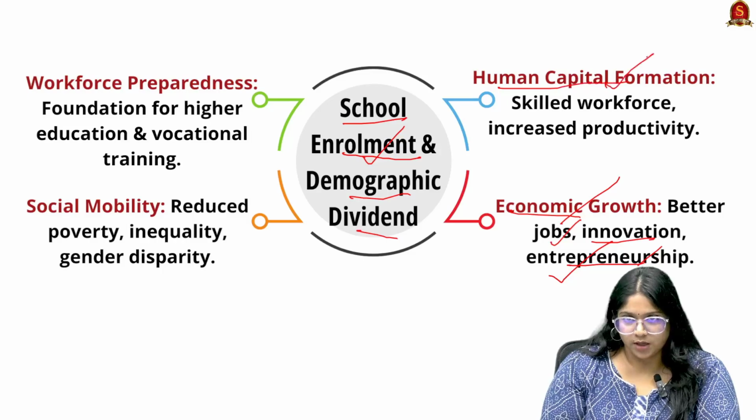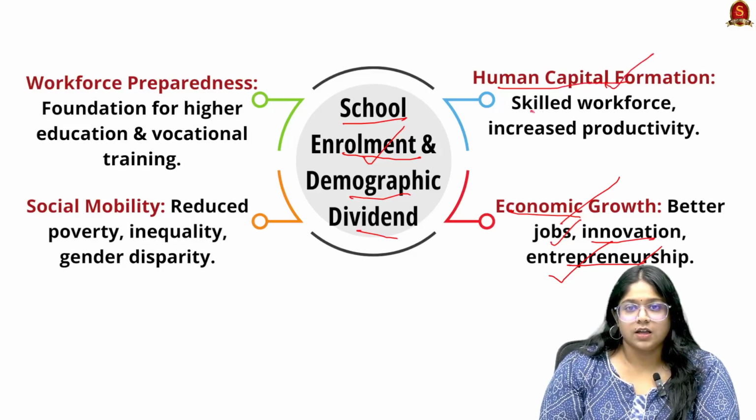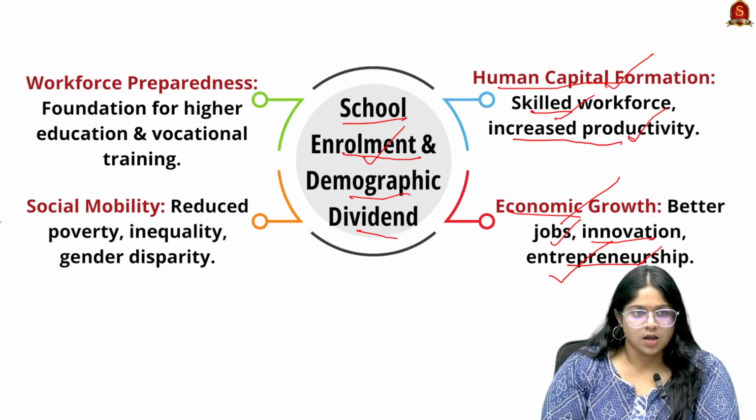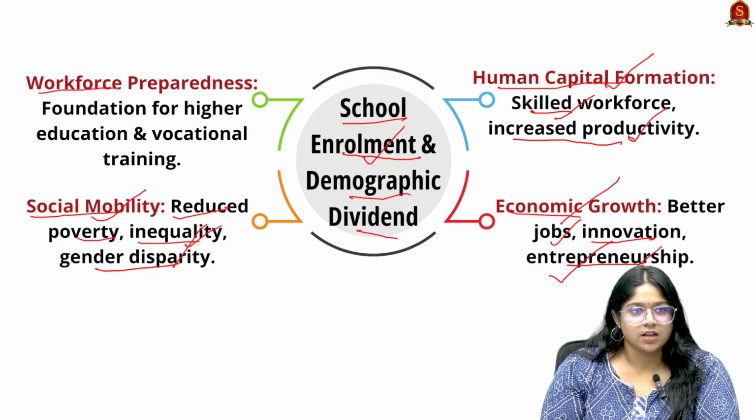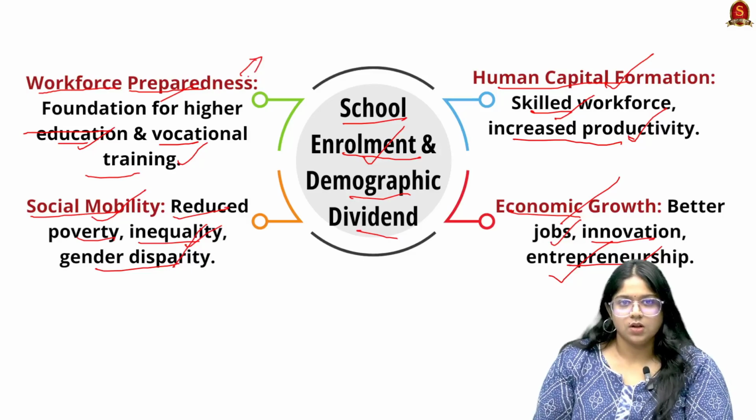Next is human capital formation. Here it increases the workforce with skilled people and ultimately increases productivity. It also increases social mobility, where there is reduced poverty among marginalized communities as well. Inequality would be addressed and there would be a focus on gender disparity. And finally there would be workforce preparedness. Here the foundation for higher education, vocational training and other skill development can increase their opportunity to be enrolled into the workforce ultimately.